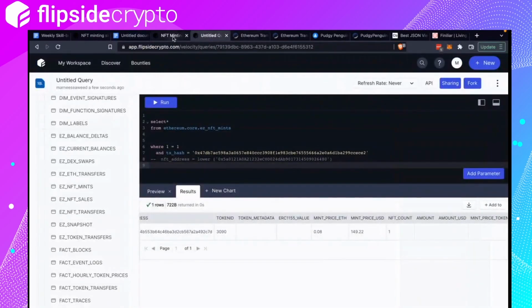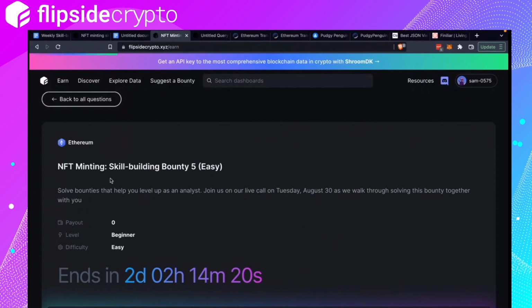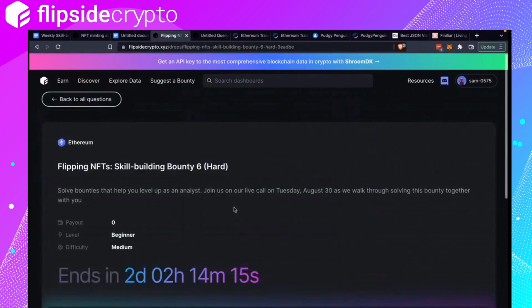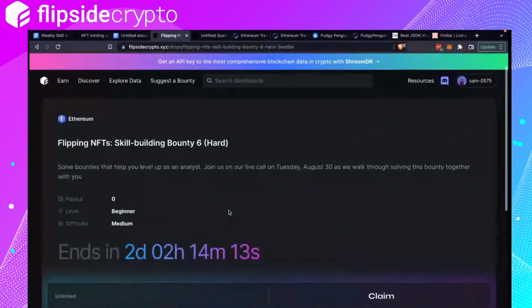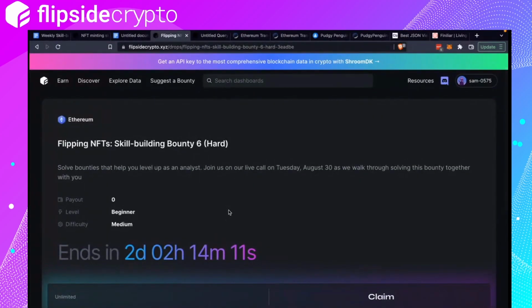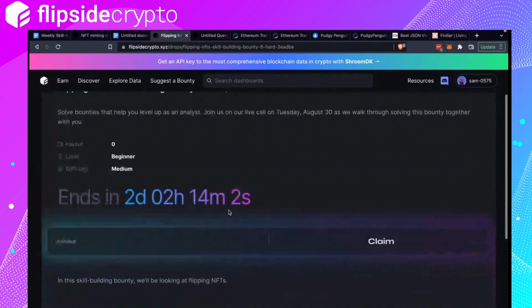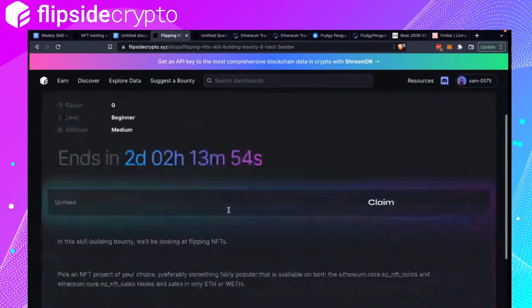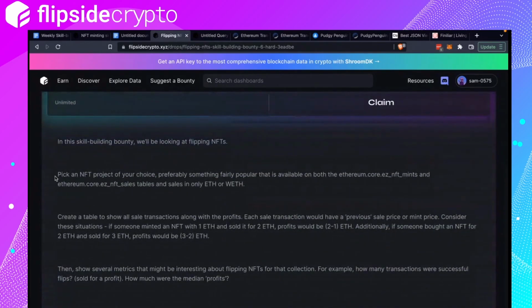All right, so now on to our second question, which is the harder of the two, hopefully. The second question is on flipping NFTs. So something like you buy or mint an NFT and you sell it for hopefully a higher price, right? And we're going to try to find out whether people are profiting or losing money from trying to flip NFTs. So again, choose one of your choice.